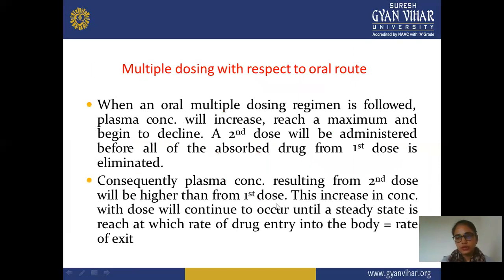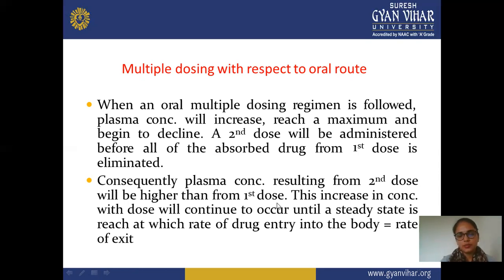Next is multiple dosing with respect to the oral route. We compare the multiple dose regimen with the oral route and how we take these multiple doses by the oral route. With the oral multiple dose regimen, the plasma concentration will increase, reach a maximum, and begin to decline. When we are taking the drug from a dosage regimen, the plasma concentration increases to a maximum point, and as you already see in the graph, at a specific peak it declines. After reaching the maximum point, the concentration starts to decrease.